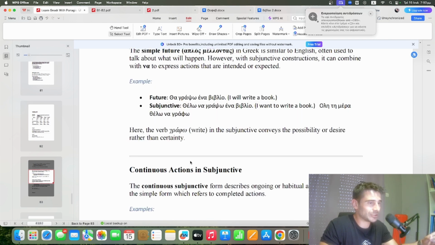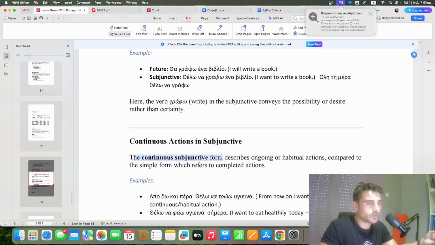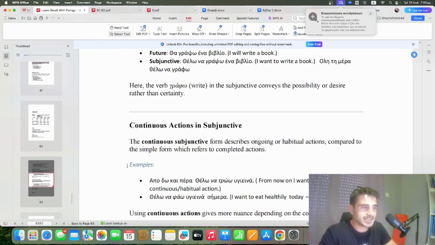And also the continuous actions in subjunctive. So, λοιπόν, the continuous subjunctive form describes ongoing or habitual actions compared to the simple form which refers to completed actions. Let's see some examples. Για παράδειγμα, for example, if you want to say from now on, I want to eat healthily, you will say, από εδώ και πέρα θέλω να τρώω υγιεινά.